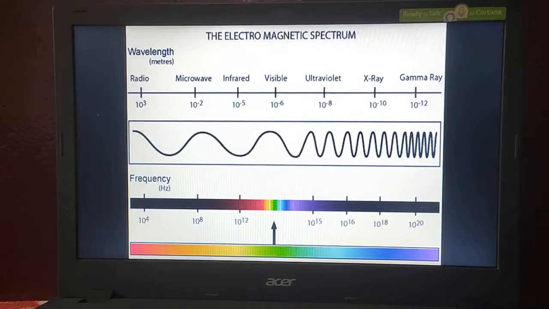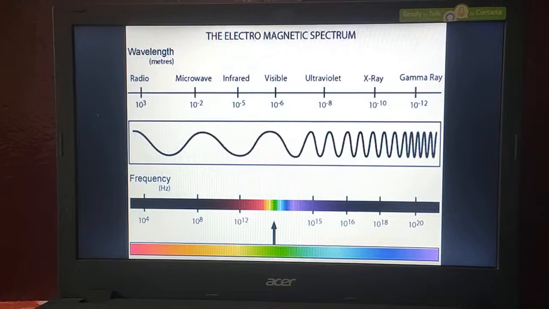And what is the frequency of these radio waves? That is ranging from 10 to the power of 4 hertz.